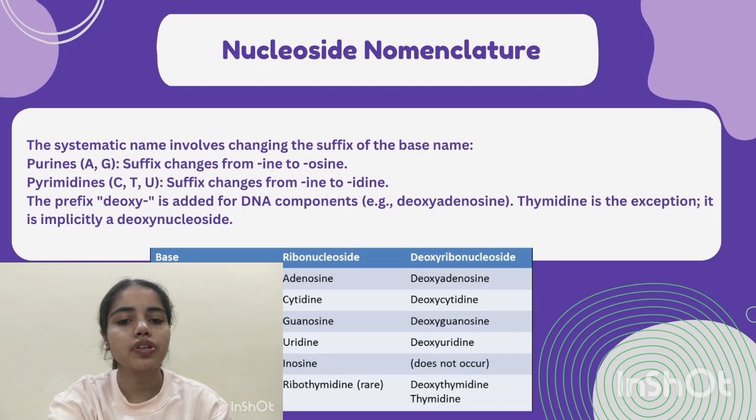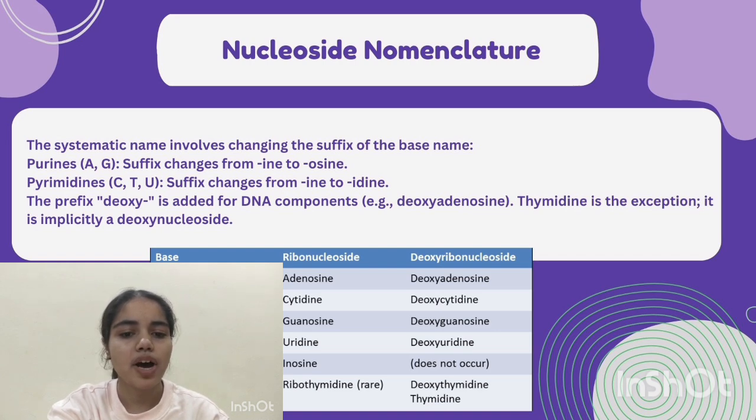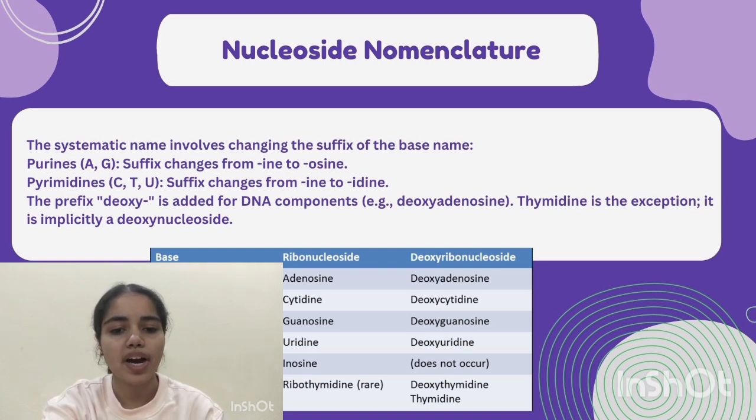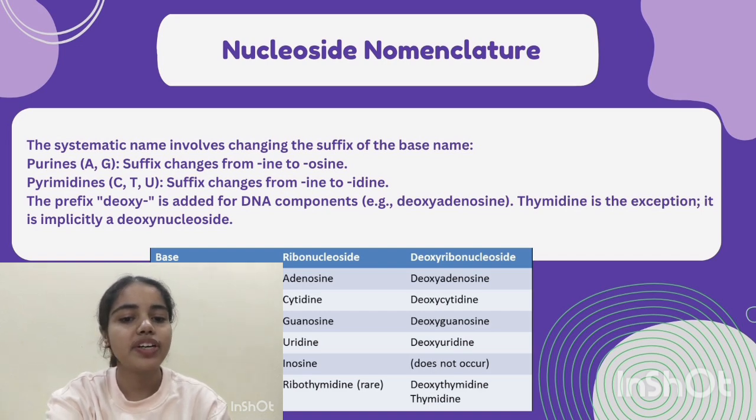Now coming to nucleoside nomenclature. The systematic name involves changing the suffix of the base name. Purines, that are A and G, adenine and guanine: the suffix changes from ine to osine. And pyrimidines, that is C, T, U, thymine, uracil and cytosine: the suffix changes from ine to idine. The prefix deoxy is added for DNA components because DNA components have deoxyribose sugar.